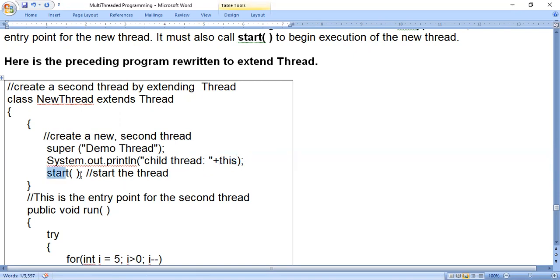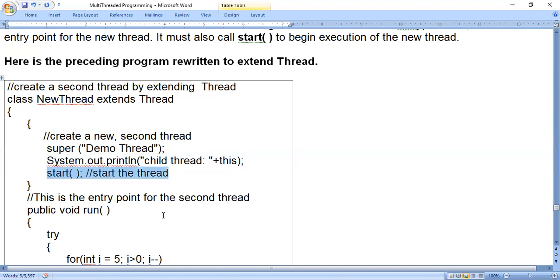Next, start. Start indicates to start the thread. So which thread do we have to start? The child thread. First, we have to create a thread by using the constructor of the super class, that is, the super keyword calls the constructor of the Thread class. Then display the information of the thread, then start the thread.